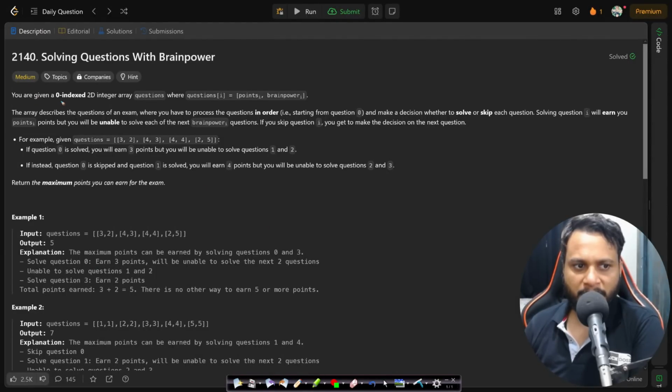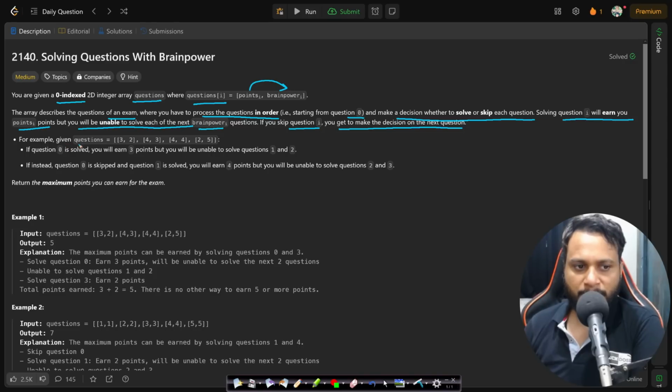In this problem you are given a 0-indexed 2D integer array questions where questions[i] = [points_i, brainpower_i]. The array describes the questions of an exam where you have to process the questions in order, that is starting from question 0, and make a decision whether to solve or skip each question. Solving question i will earn you points_i points, but you will be unable to solve each of the next brainpower_i questions. If you skip question i, you get to make the decision on the next question as well.